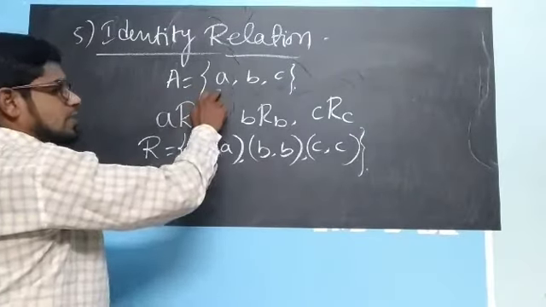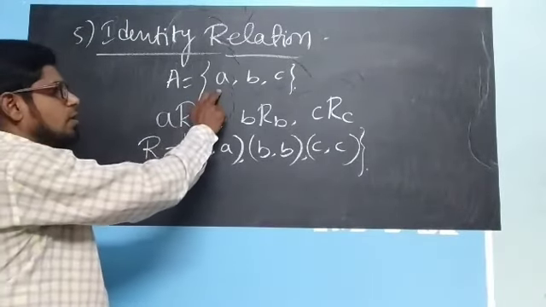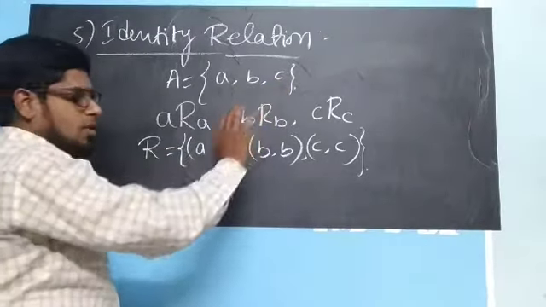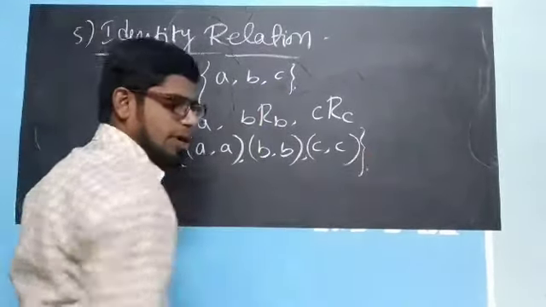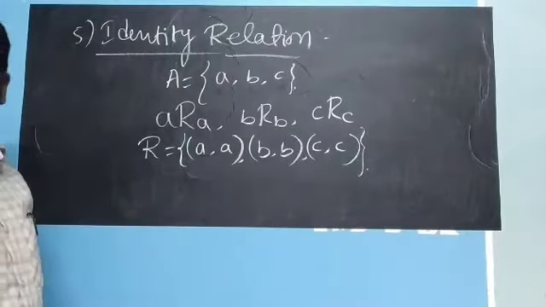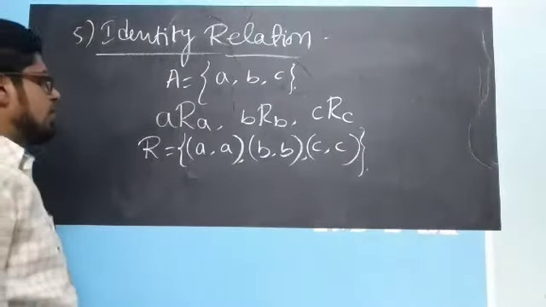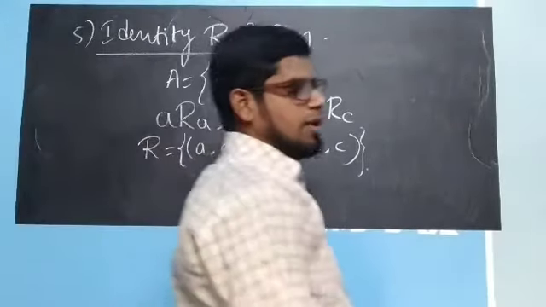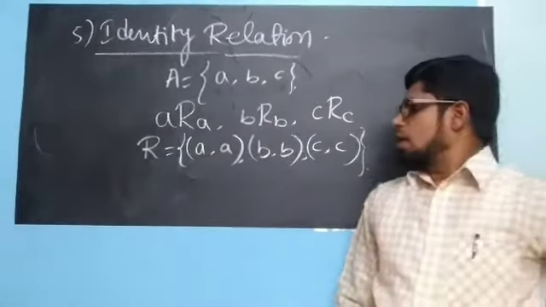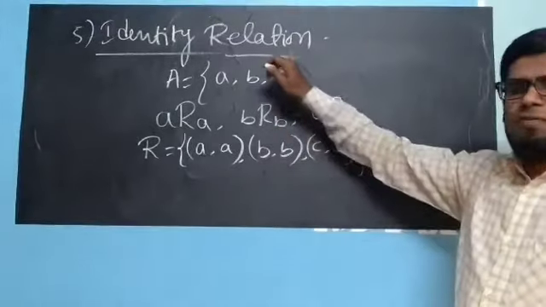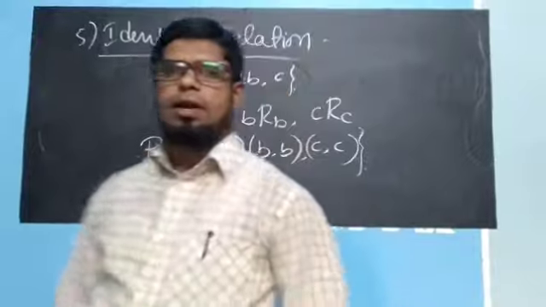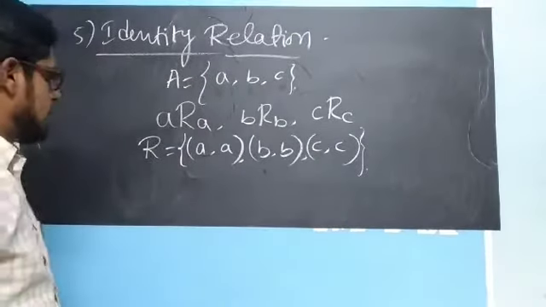That is, a should be related to itself, b should be related to itself, and c should be related to itself. We don't want any other element in our identity relation. So the conclusion, if we compare identity relation and reflexive relation, is that identity relation is a reflexive relation, but reflexive relation is not an identity relation.